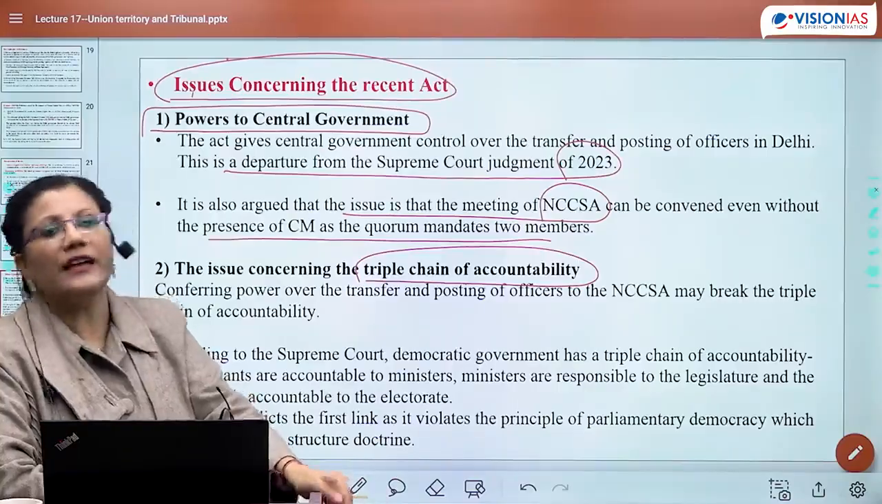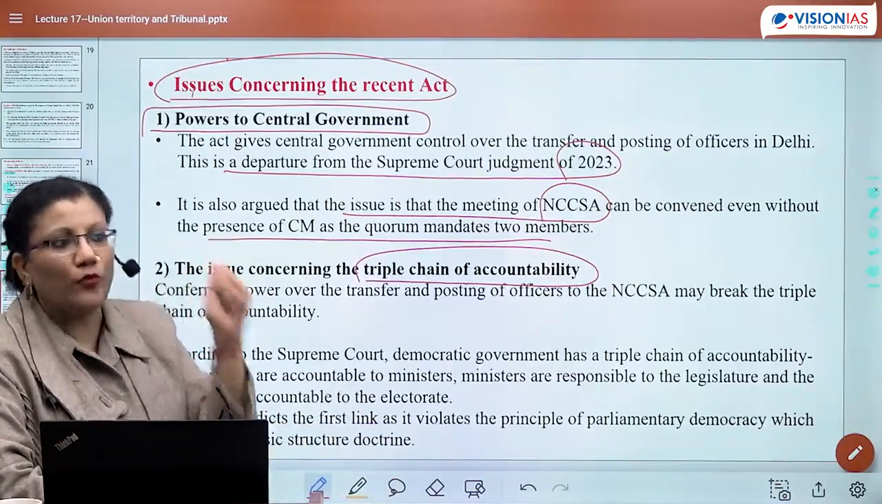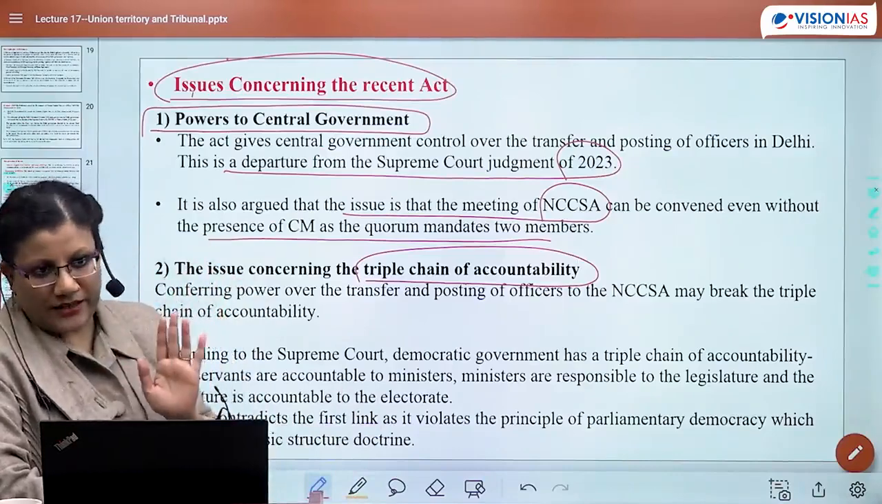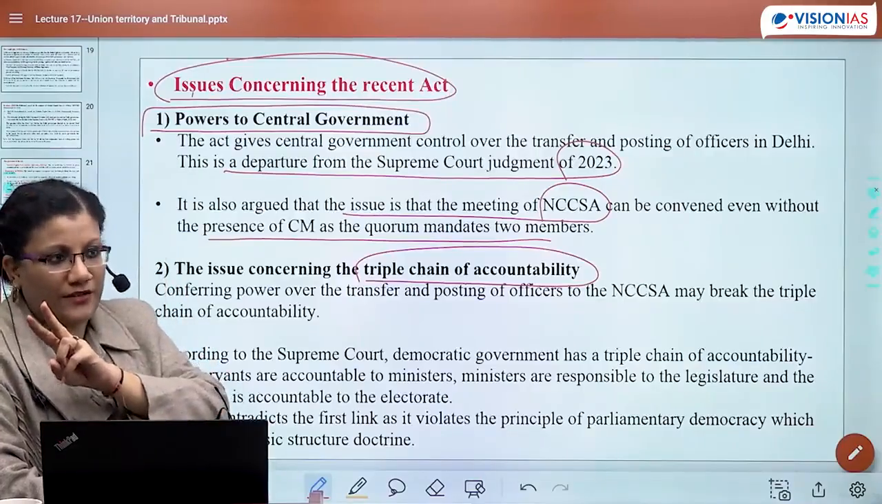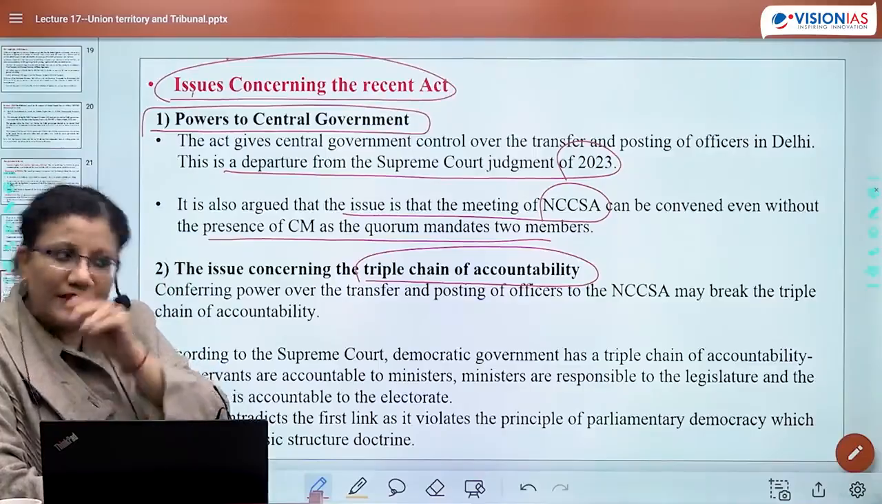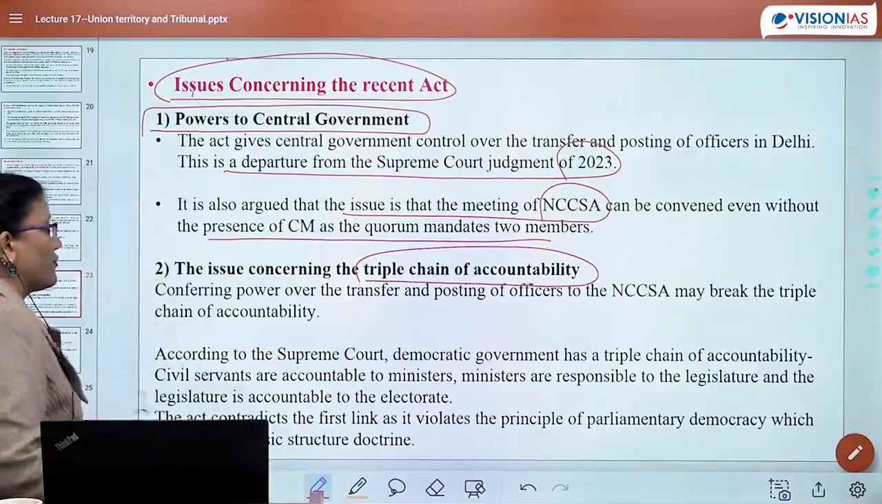यानी quorum में भी ऐसा नहीं है कि 2 members out of which 1 member has to be the CM. ऐसा भी होता तो भी कुछ समझ आता. This is not something there. This means even if the other 2 administrators, the chief secretary or principal secretary, are present, then also the meeting can start. Right? So this is also one issue.